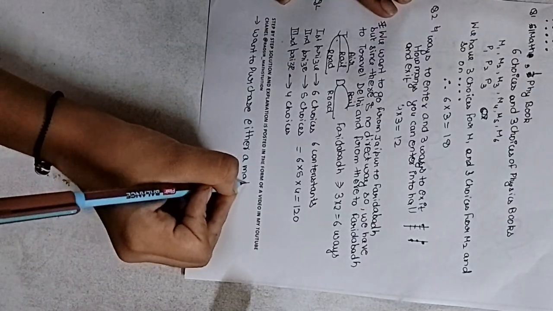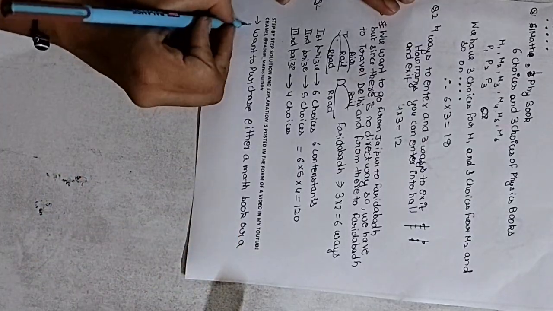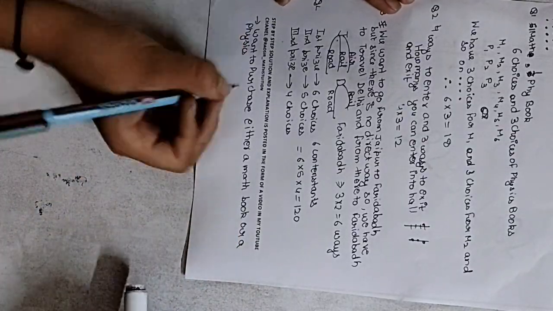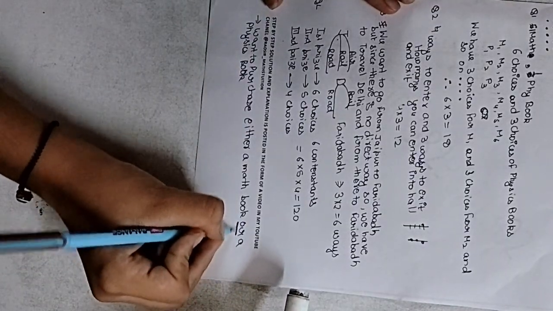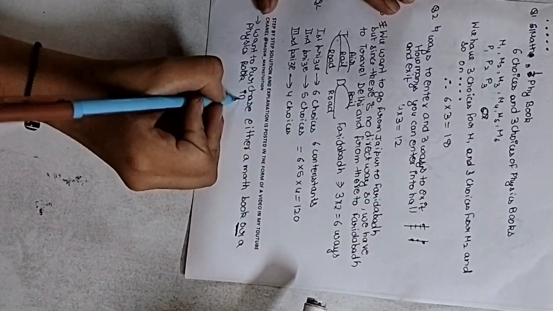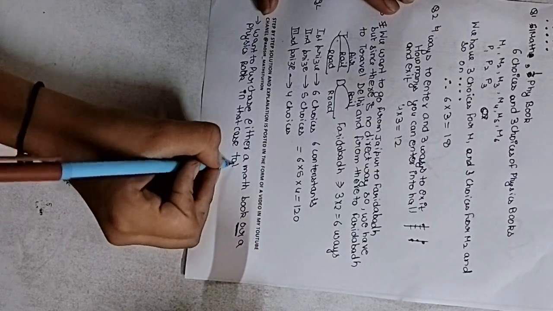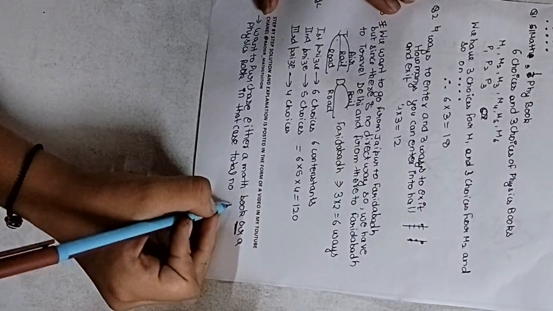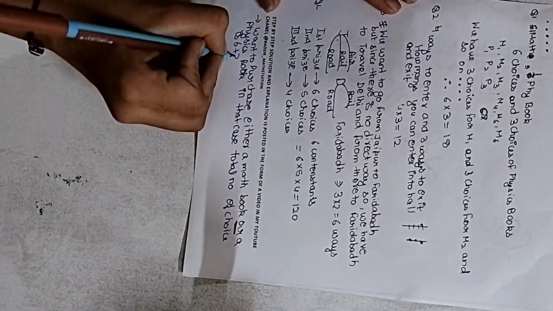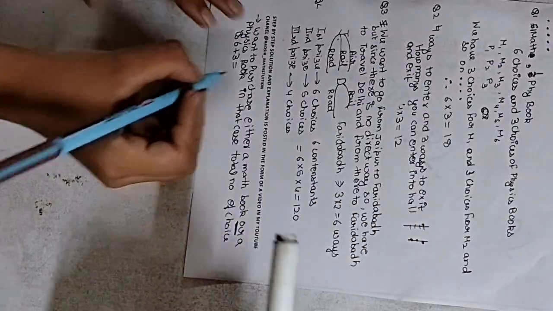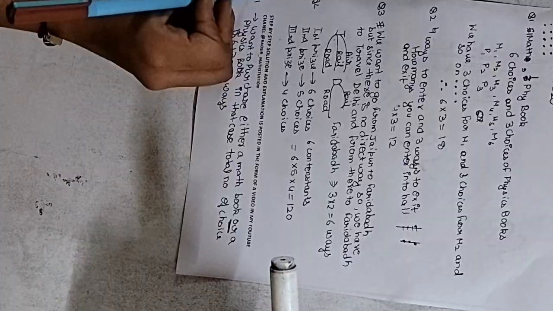In that case, the total number of choices is 6 plus 3, which is 9. This is the question we had.